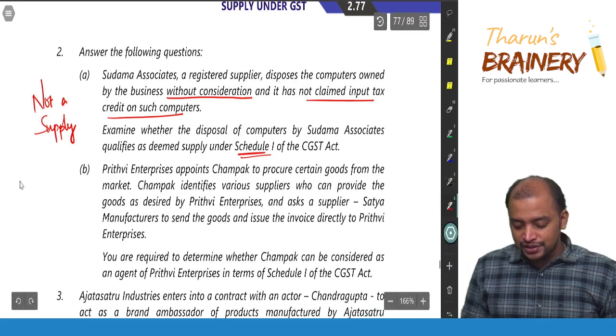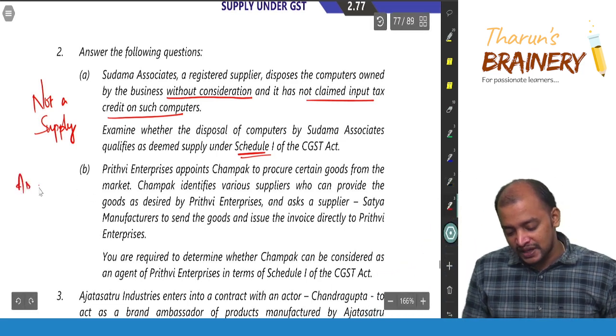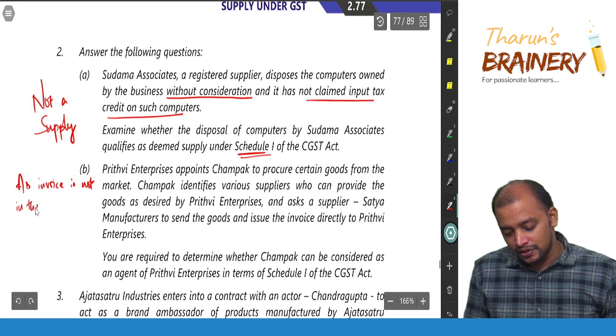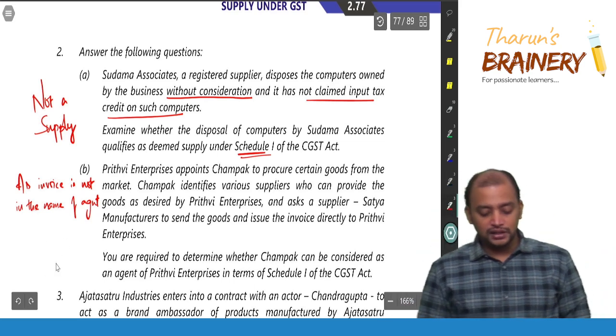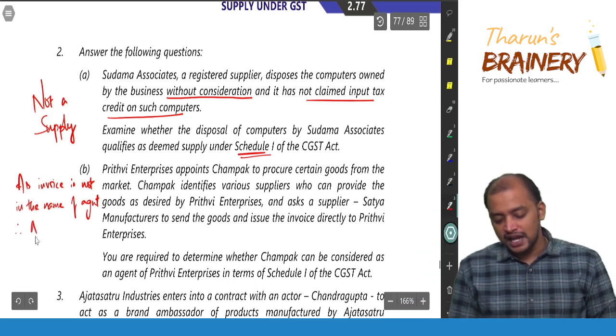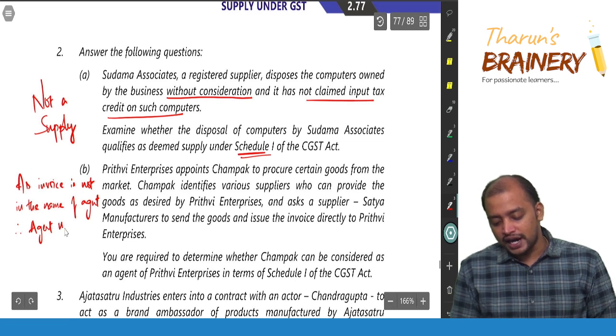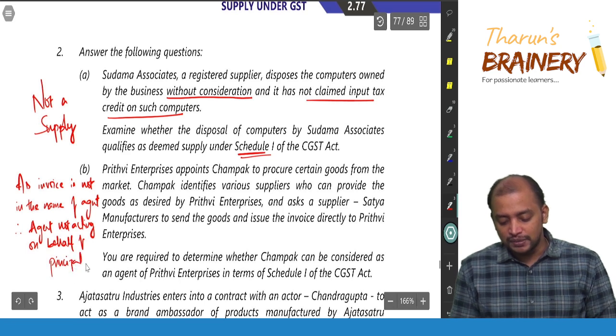So as invoice is not in the name of agent, it will not come under. So therefore agent is not acting on behalf of principal, and will it become supply?